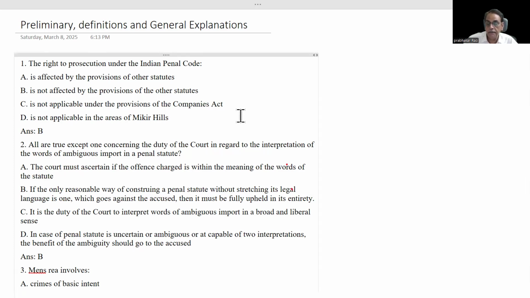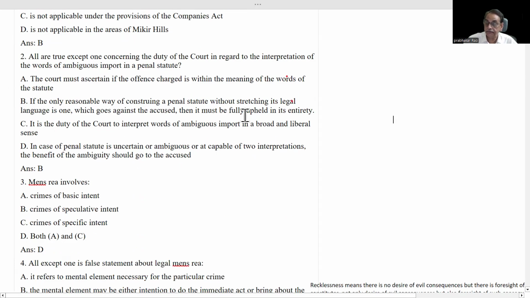For example, the NDPS Act, the Narcotic Drugs and Psychotropic Substances Act. If any offence is committed under that particular act, the case will be tried only under that act. So the answer is: the right to prosecution under the Indian Penal Code is not affected by the provisions of the other statutes.